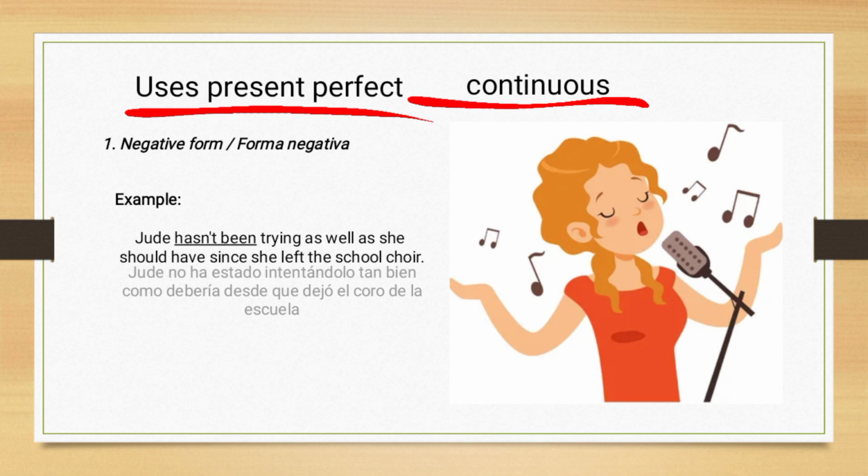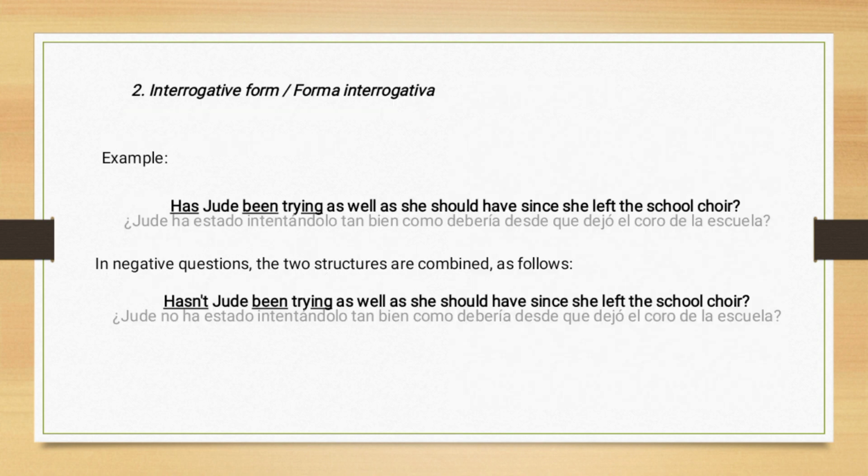1. Negative form. Example: She has not been training as well as she should have since she left the school. 2. Interrogative form. Example: Has she been training as well as she should have since she left the school? In a negative question, the two structures are combined as follows: Hasn't she been training as well as she should have since she left the school?